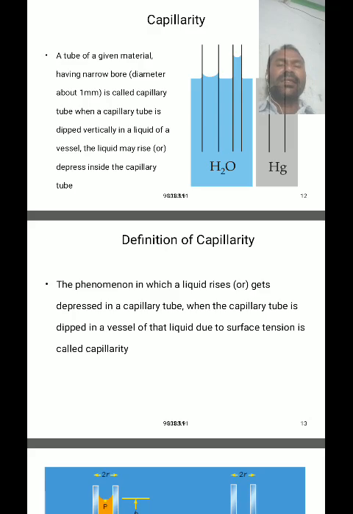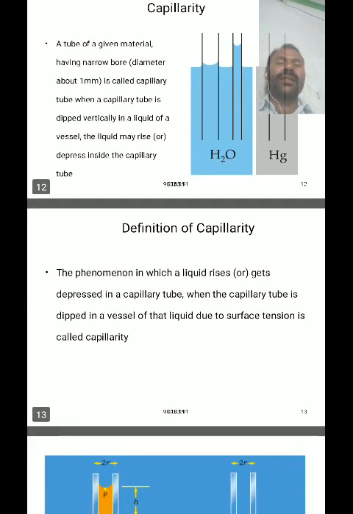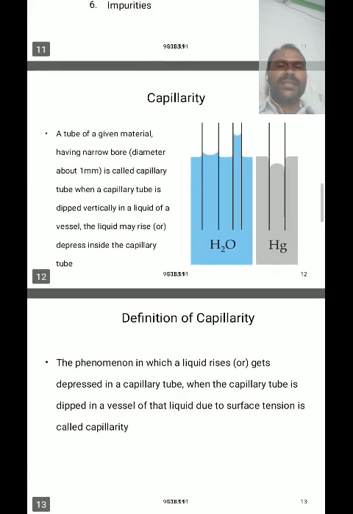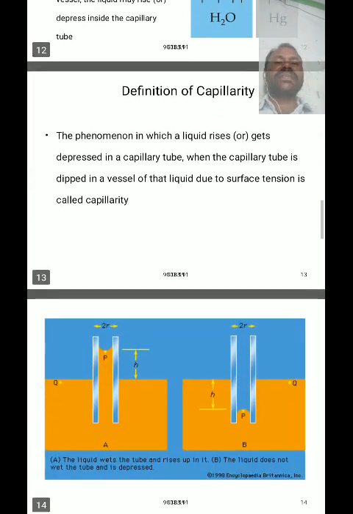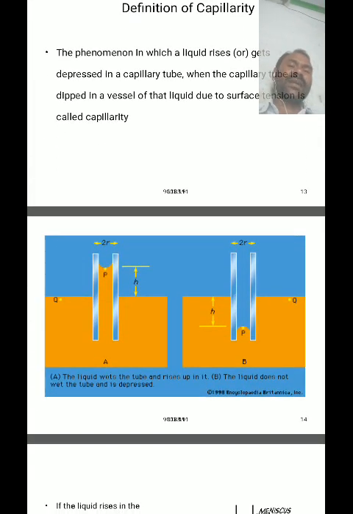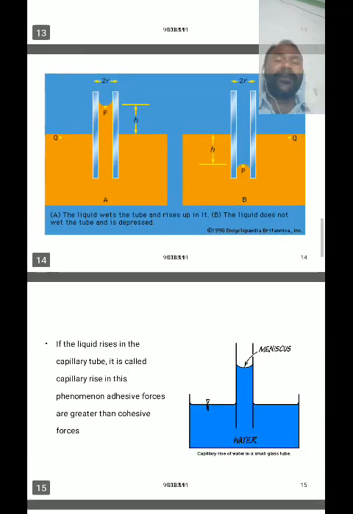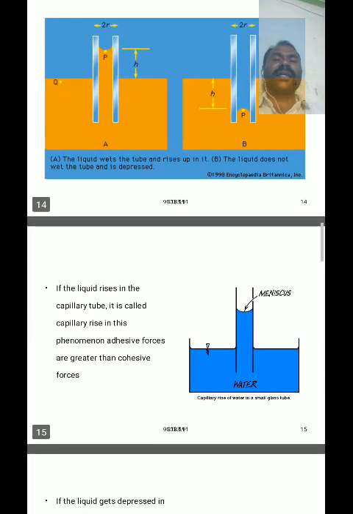So in the case of a glass tube and mercury, the surface of the mercury is depressed. In the case of a glass tube with water, the liquid rises up. This phenomenon is called capillarity or capillary action. This capillary action takes place due to the surface tension.